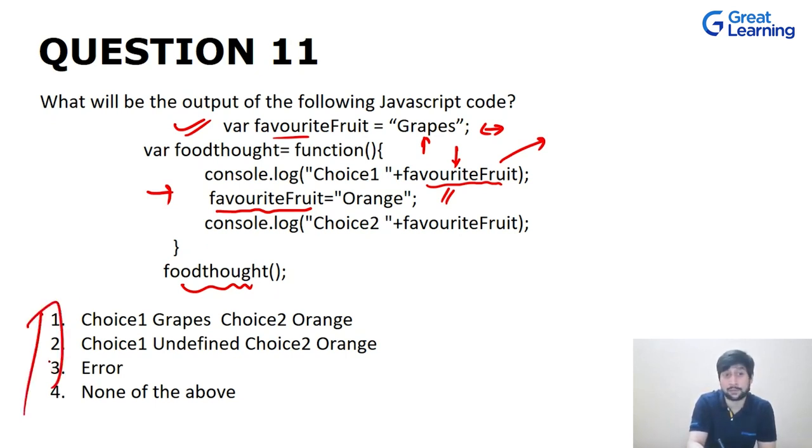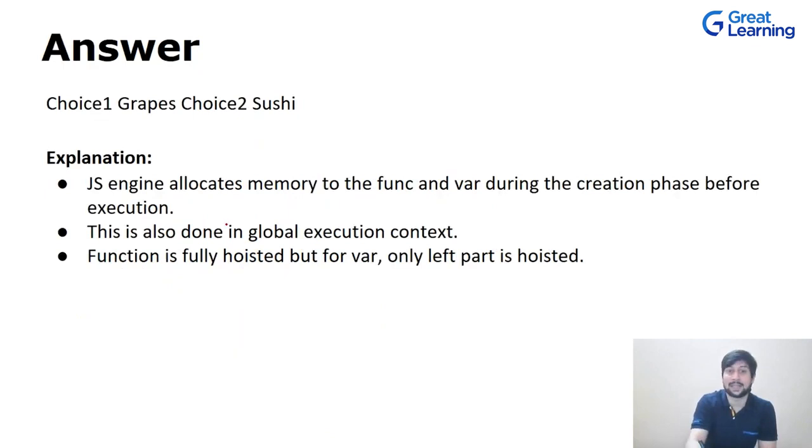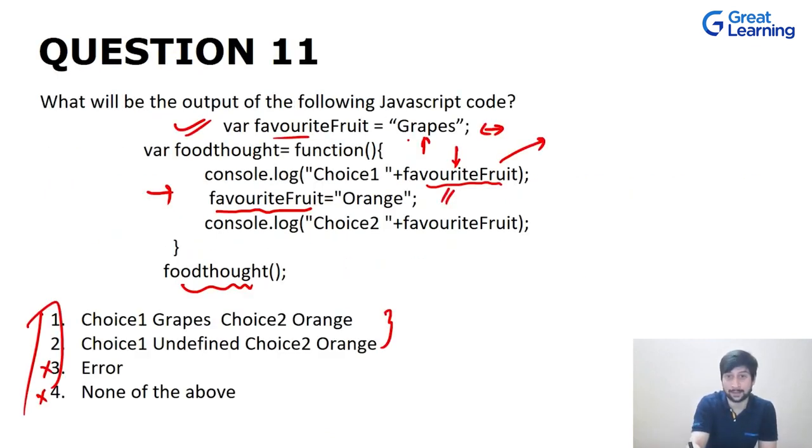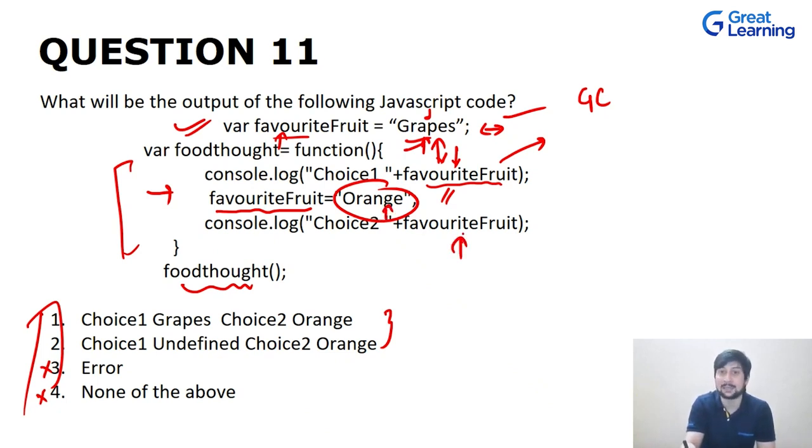So clearly we know that there will be no way that we will be getting an error, and none of these is in the picture, right? So the only two choices that you have are these two. So in this example, as you can see, we have this defined over here, right? So we have the same variable defined over here, and it is something which happens in the global context, right? So the favoriteFood will take up this value. Now in this context, we have changed the value. This is a block scope of this favoriteFood. So value has been changed. So it will not refer to this variable, it will refer to this value, this favoriteFood. So that is why while accessing it, it will not go to the earlier context, right?